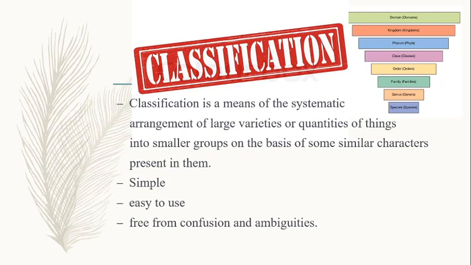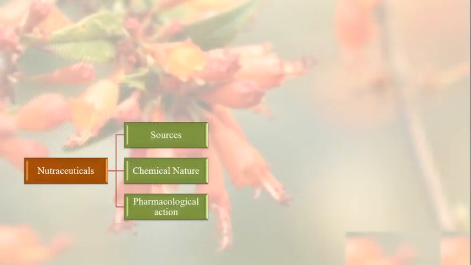Another important thing in this regard is that whatever method of classification we are employing should be simple, easy to use, approachable, and free from confusion and ambiguities. Now let us see what method we adopt for the classification of nutraceuticals. There are basically three approaches, three types of classifications. It doesn't mean that any one of them encompasses every mode of sorting out the nutraceuticals. Rather, there are different aspects and we will be needing every type of classification when we are studying nutraceuticals.